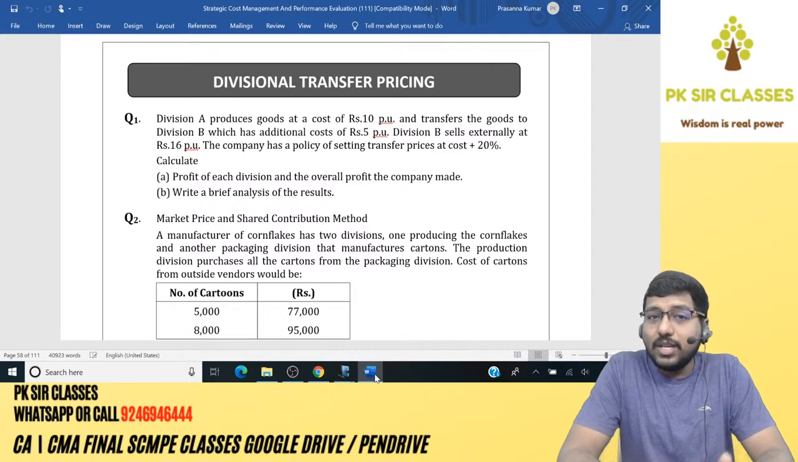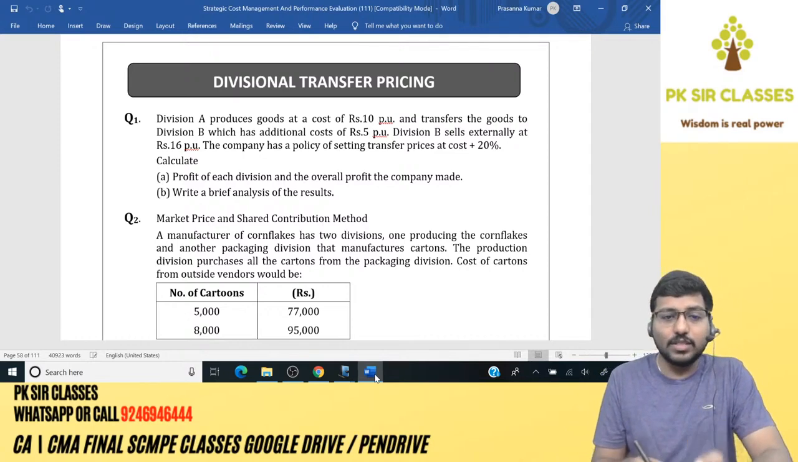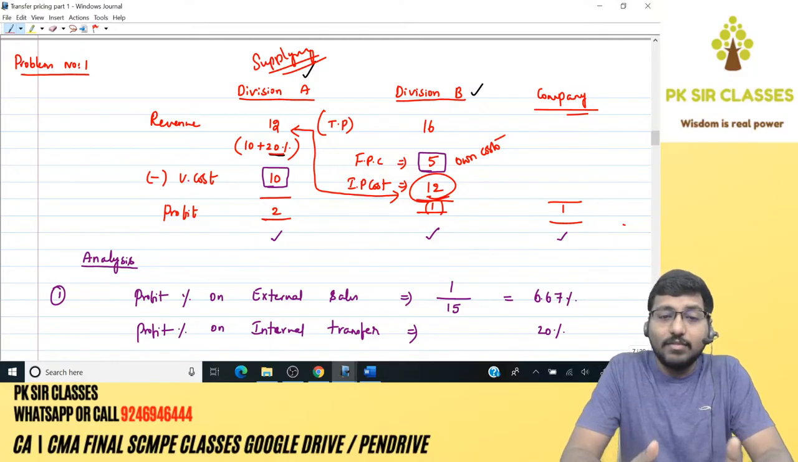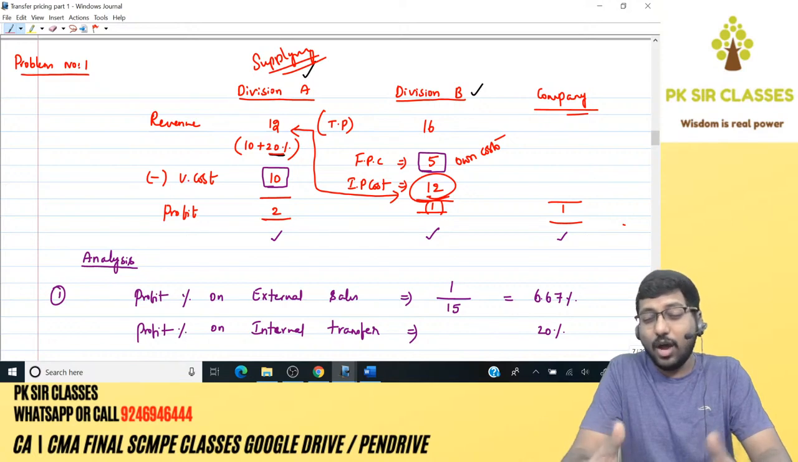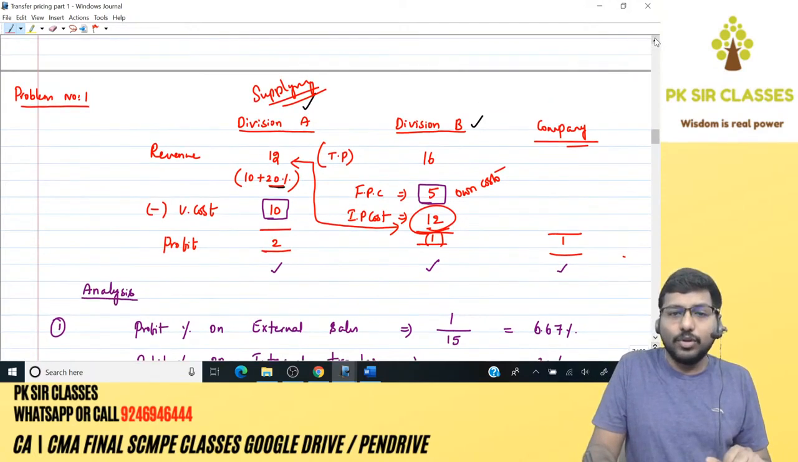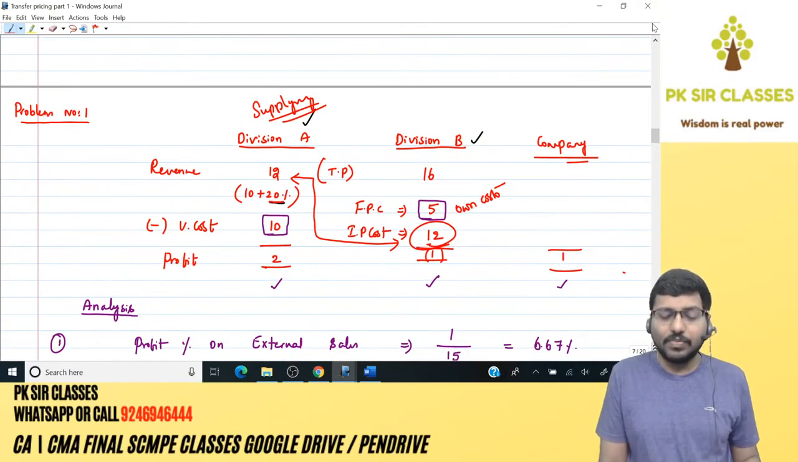What makes this question really special? The second part: write a brief analysis of the results. So what do we have to do? Whatever numbers we have calculated here, we need to analyze, and then we need to write our interpretation of what things are happening, how things are happening, what is going to happen. So there we have seen some beautiful points yesterday. One by one we'll revise them and then we'll move on to the next problem.